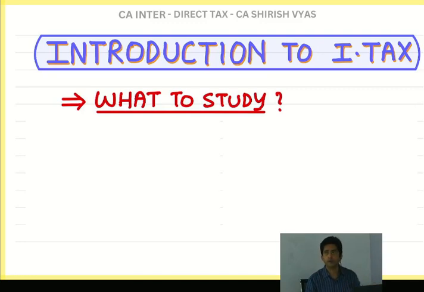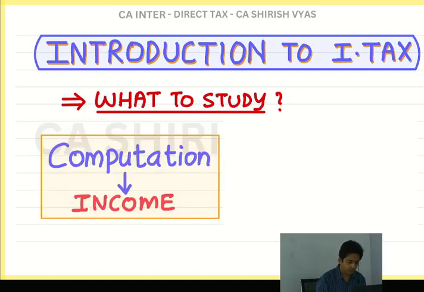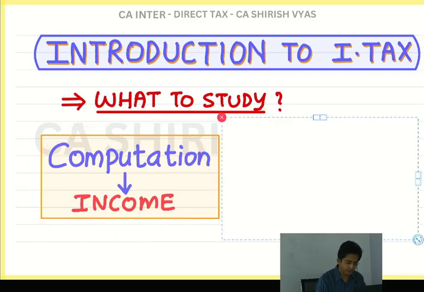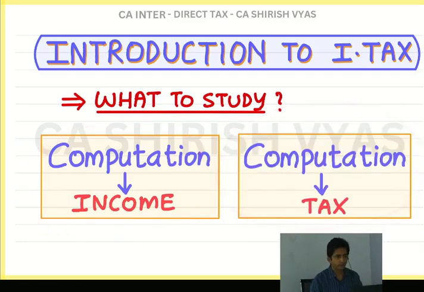Now the main point, what a student has to study. See what I have written here on the screen. What to study in this subject. So see, in this subject of income tax you will study how to compute income of any person and how to compute tax. First you have to learn how to compute income of any person, and then you will study how to compute the tax. Okay, as the name says, we are studying income tax. So first we will study how to compute income and how to compute tax. Compute means to calculate. Okay.